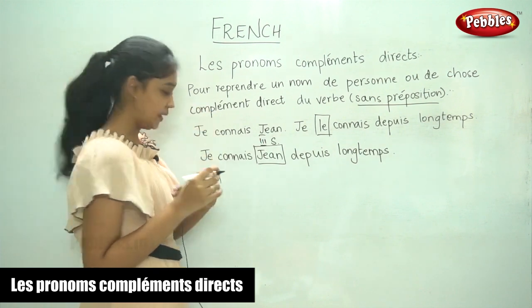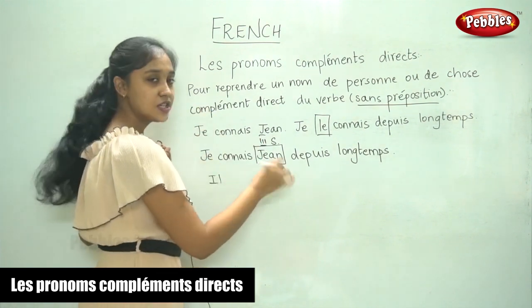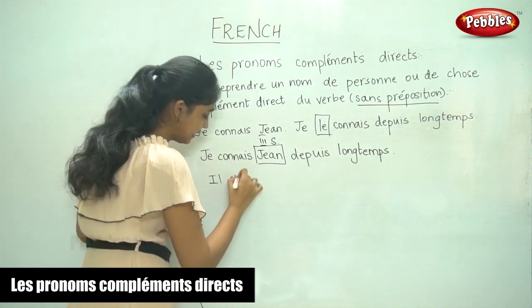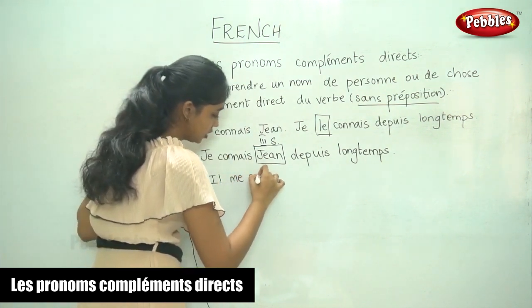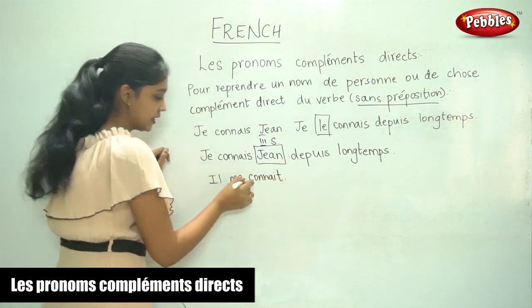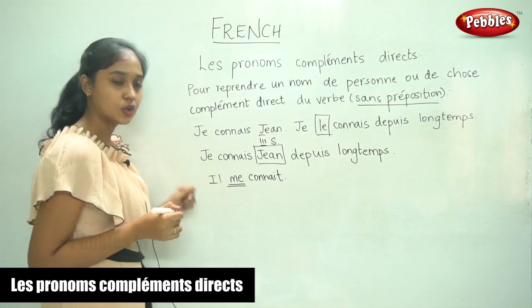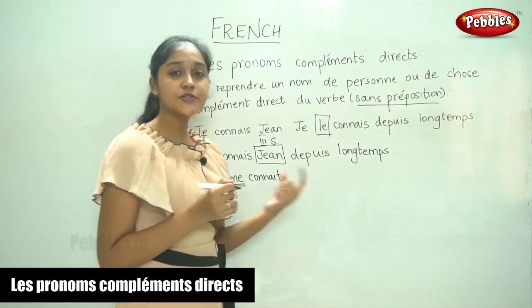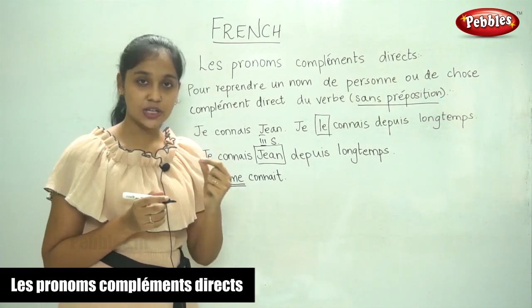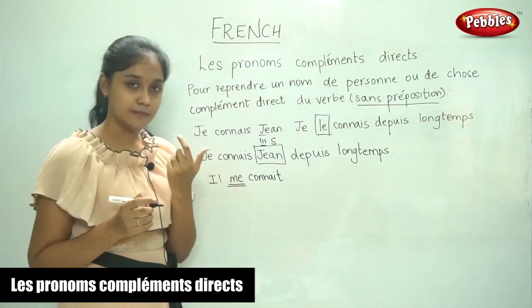He knows me. So instead of saying il connaît moi, you say il me connaît. So when you are going to replace a noun that is first person singular, the word is me.